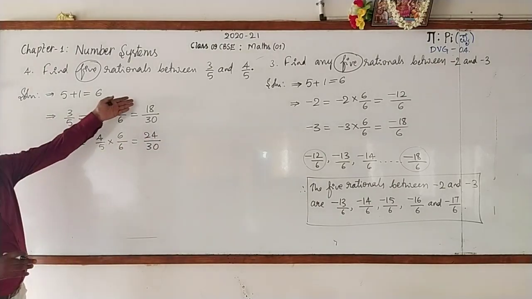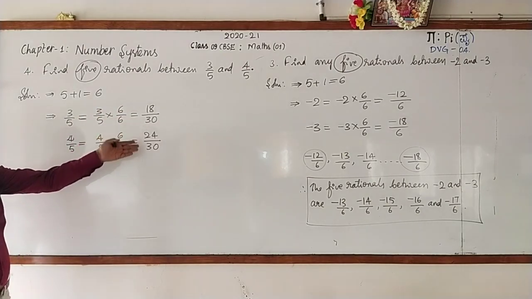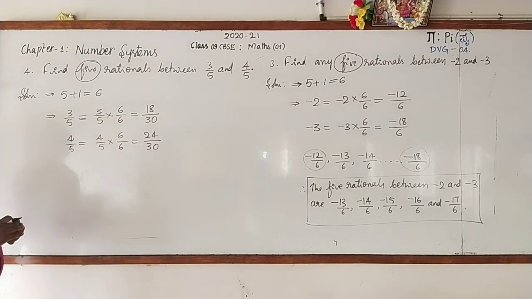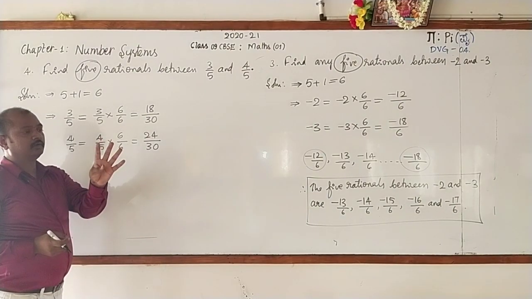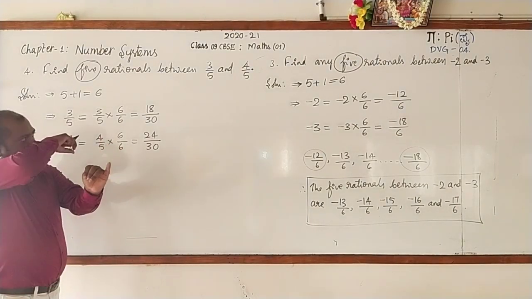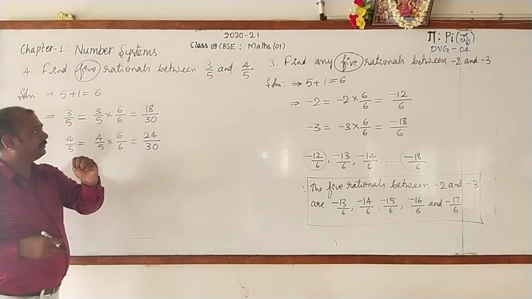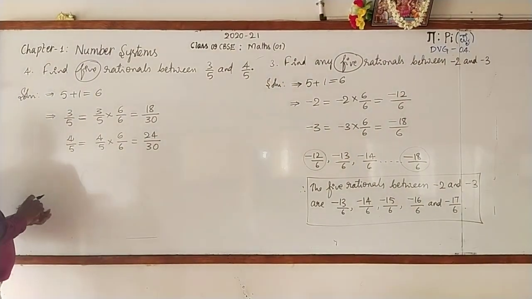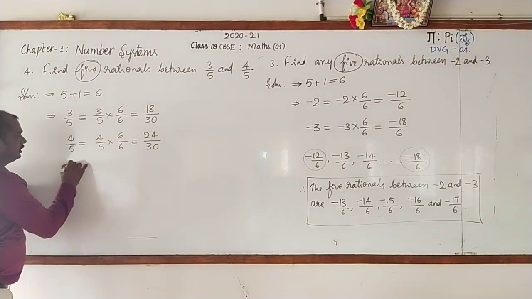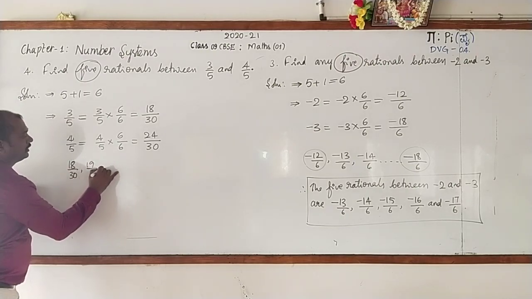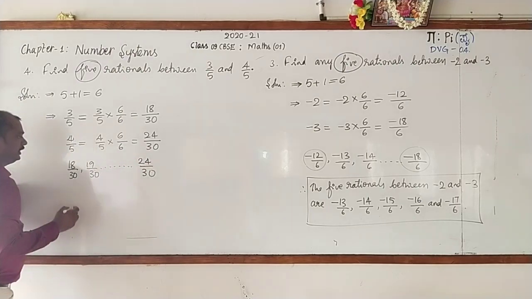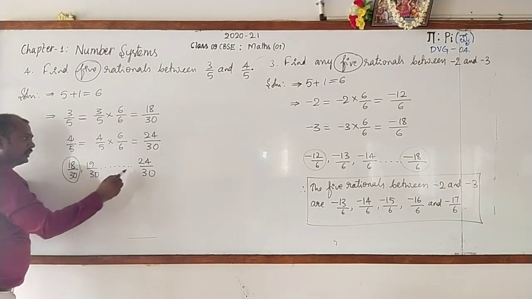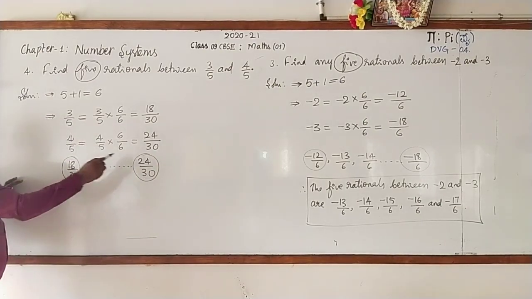Now look here: 18 by 30 and 24 by 30. Between them, how many are there? Count it: 19, 20, 21, 22 and 23 by 30. Right? Yes. Let us write. 18 by 30, 19 by 30 and so on, 24 by 30. You are going to write the rational numbers between these two rationals.